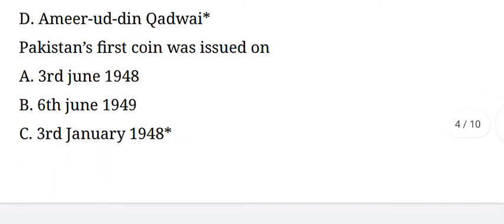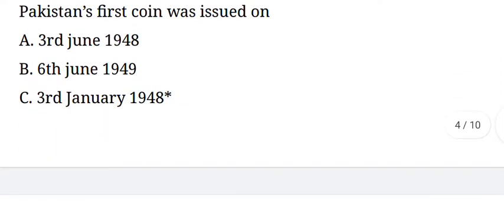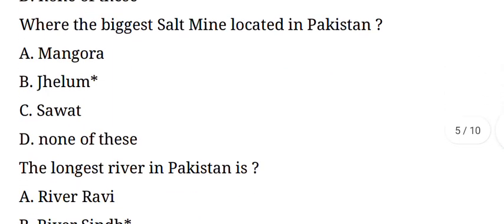Next question. Pakistan's first coin was issued on. Its answer is option C, 3rd January 1948. Next question. Where is the biggest salt mine located in Pakistan? Its answer is option B, Jhelum.